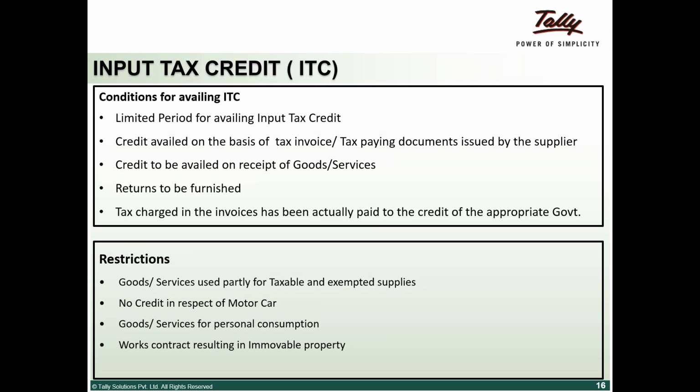I've done some kind of a value addition for say 10 rupees. Basically the value on 100 rupees, the tax is already got paid. The value addition of only 10 rupees should suffer taxes, which is what this whole law brings into perspective. So what used to happen earlier was not that there wasn't input tax credit available. There was input tax credit available in the VAT regime, in the service tax regime also.